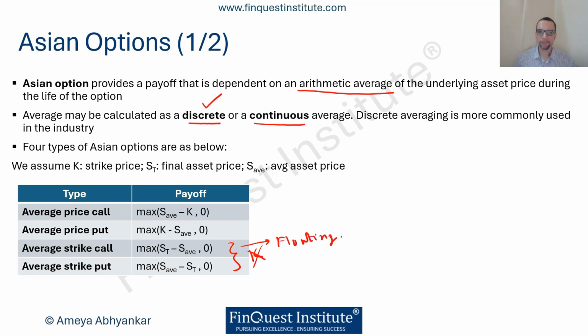So this is another name which you will come across in literature. This is a floating strike option. And these are what we call fixed strike varieties. These are common terminologies which are used a lot in literature as well. But these are the four variations which we typically observe for an Asian option.